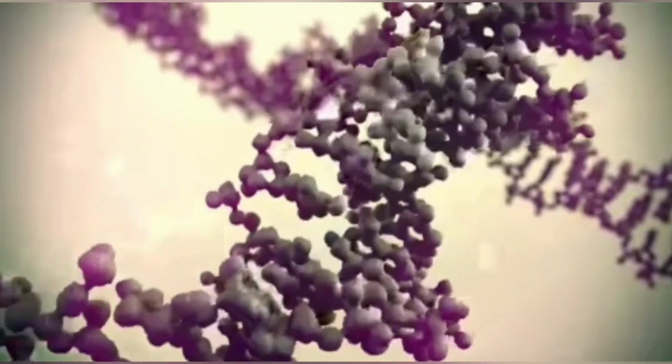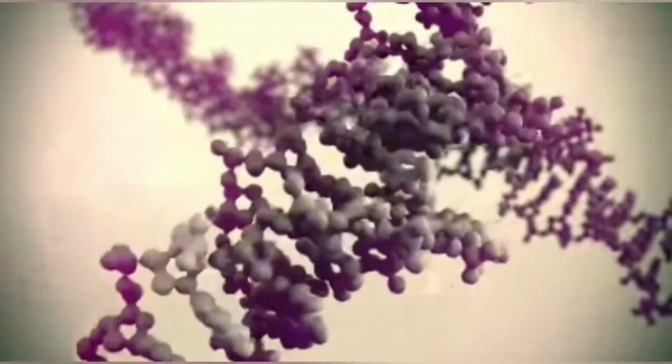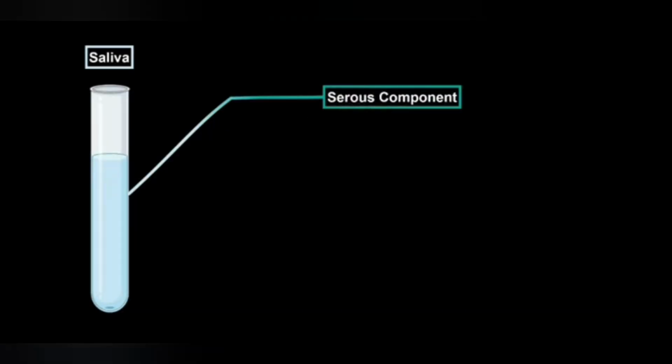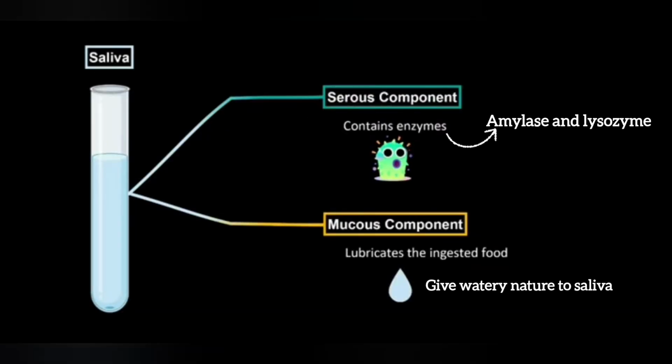Saliva contains 95% water, some mucus, amylase, and lysozyme. Amylase and lysozyme are two enzymes present in saliva. Mucus moistens and lubricates the food so it can easily be swallowed and also triggers the digestion of starch in the food.